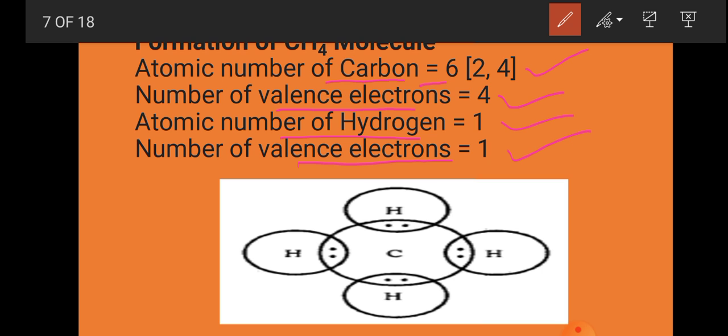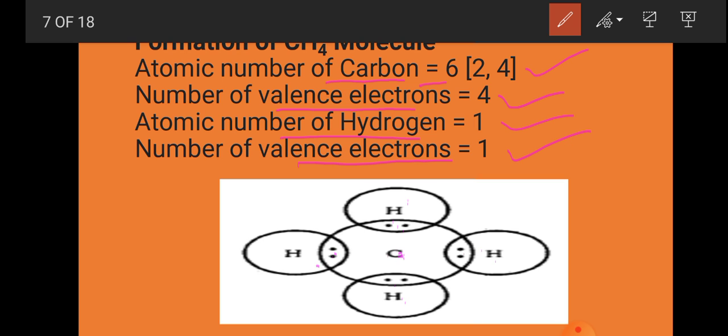When they are sharing the electrons, then 2 electrons will be there between carbon and hydrogen, carbon and hydrogen, carbon and hydrogen, carbon and hydrogen. Carbon has shared all its 4 electrons with separate hydrogen atoms. One is shared here, one here, one here, and one here. And hydrogen also shares its own electron.